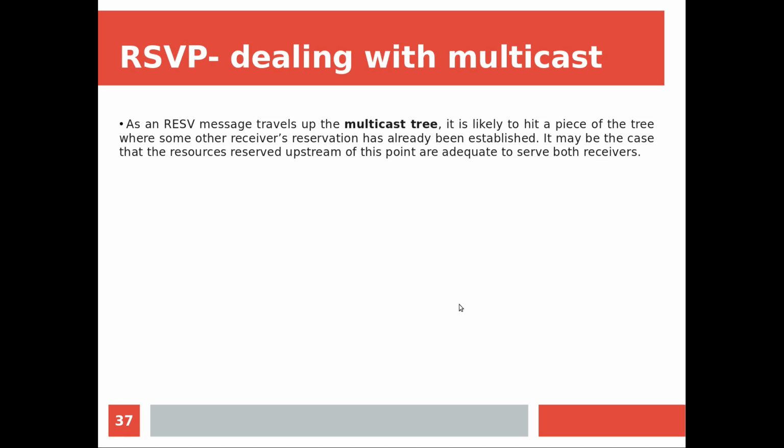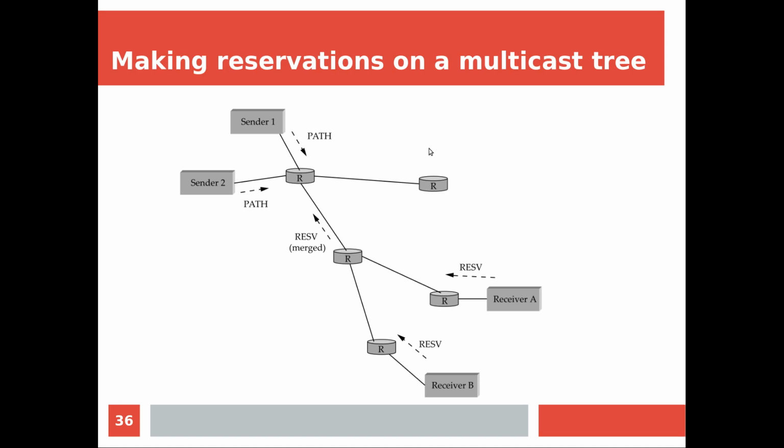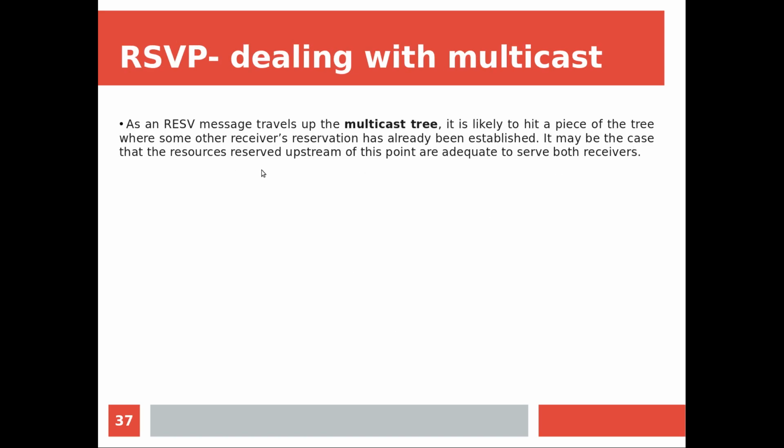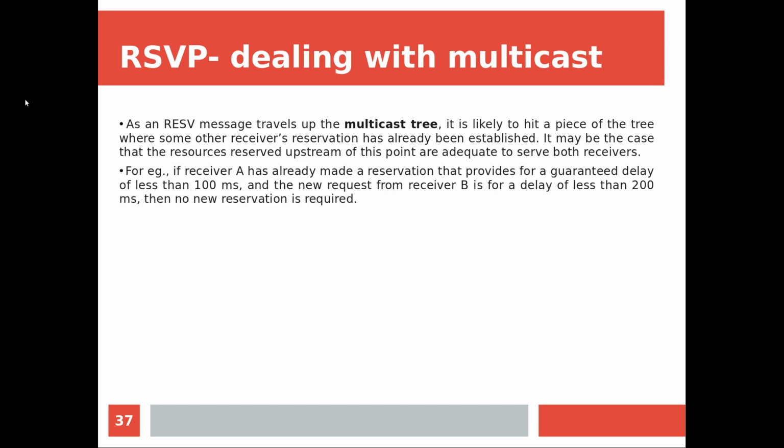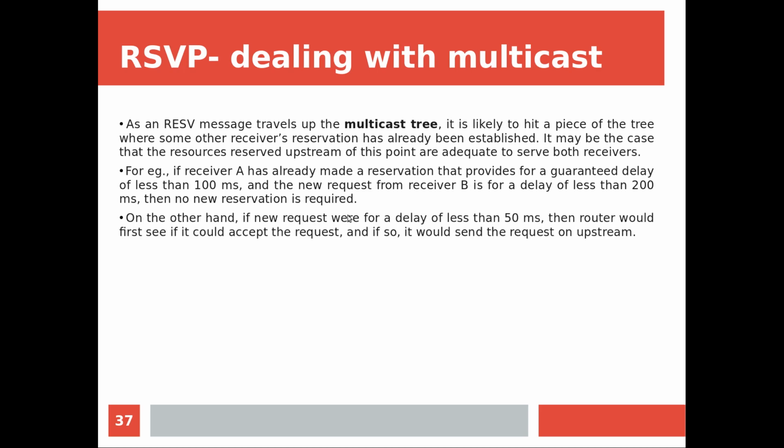As a reserve message travels up the multicast tree in the backward direction, it is likely to hit a piece of the tree where some other receiver's reservation has already been established, just like this particular R. Okay, here already some reservation is made, and this is also hitting here. Now it may be the case that the resources reserved upstream of this point are adequate to serve both the receivers. For example, if the receiver A has already made a reservation that provides a guaranteed delivery of say 100 millisecond, and the new request from B is for a delay of say 200 millisecond, then no reservation is required actually, or indirectly we are merging both reservations.